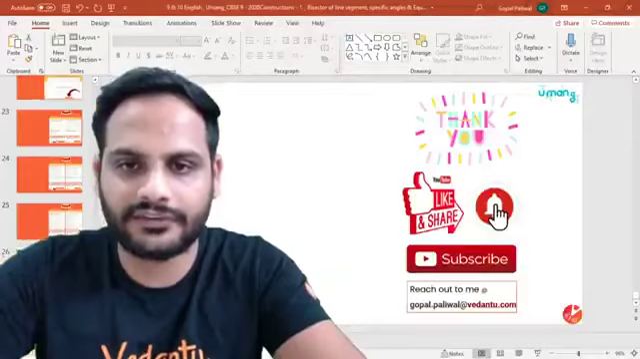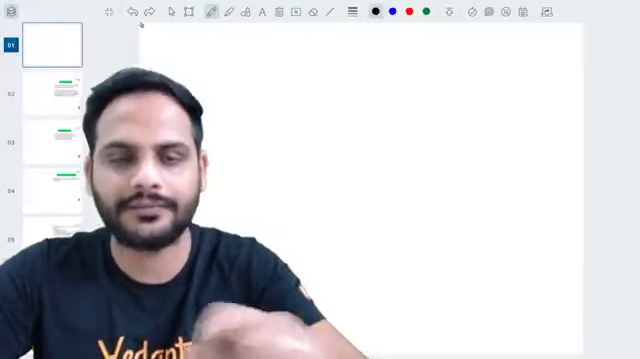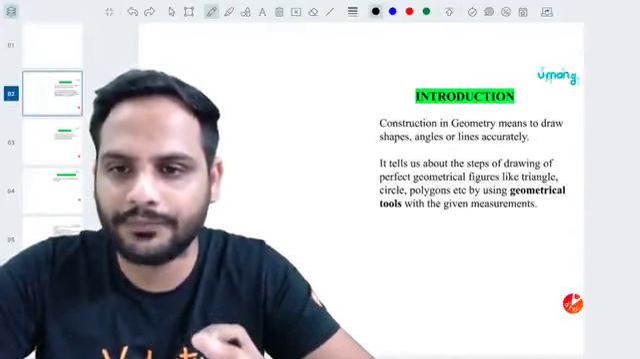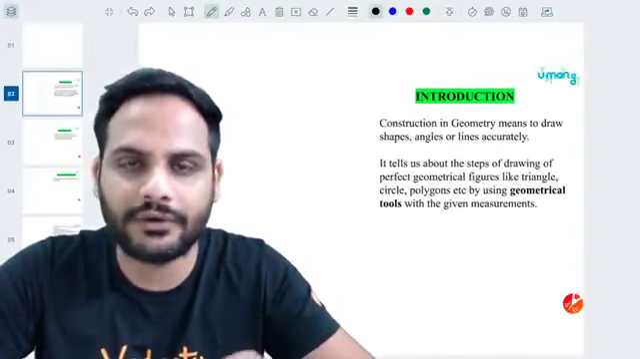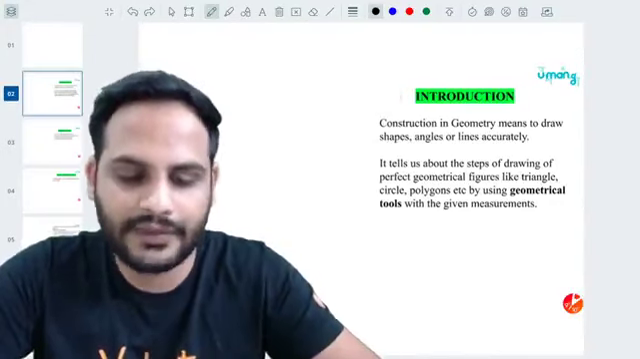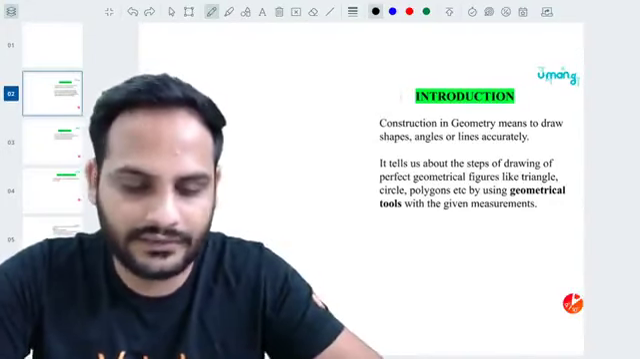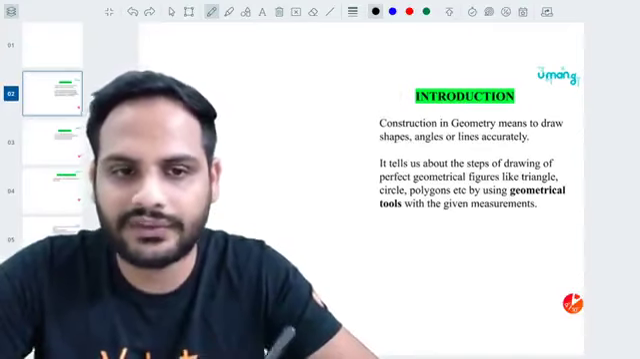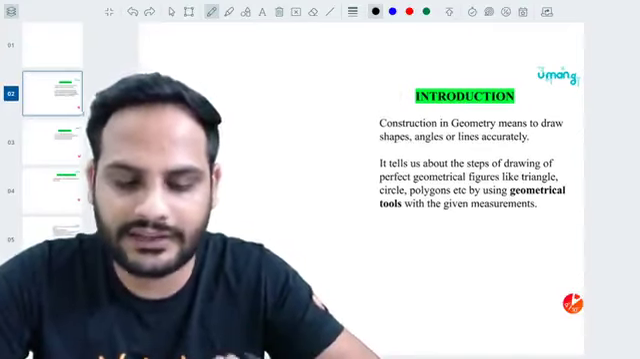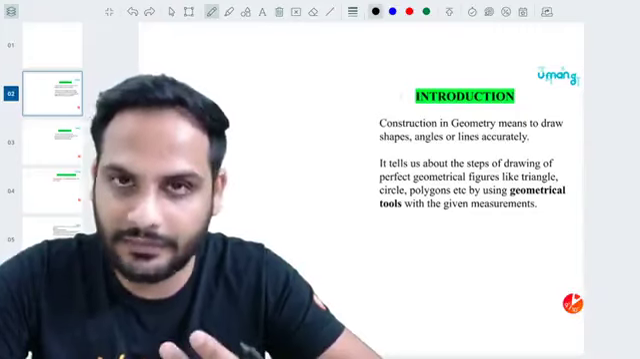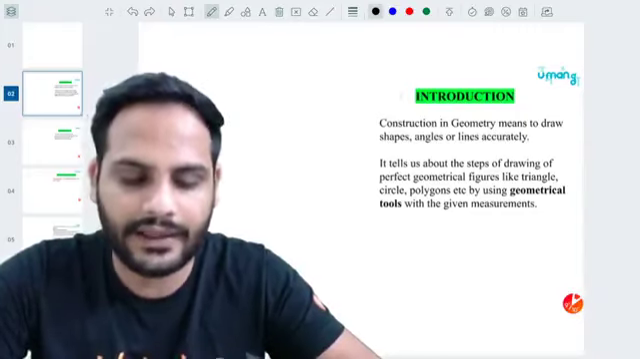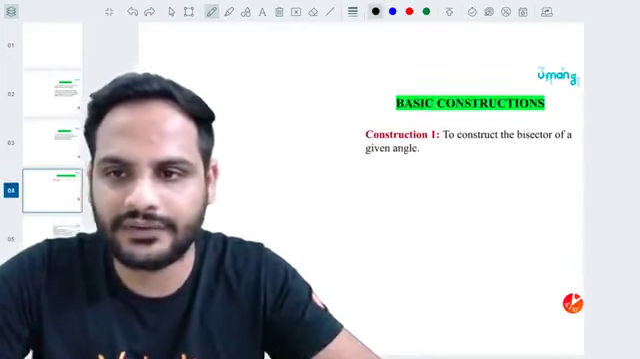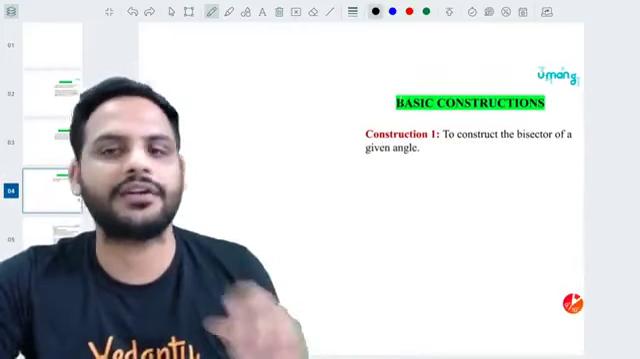So, the first part is construction, which we are going to do using the help of your geometry box. That means mostly your pencil, protractor, scale and compass. These are the four things which we are going to use, and using them we'll first be constructing angles. We'll be drawing the angle bisector for any angle, and then the perpendicular bisector. So let us start with the construction of the bisector of a given angle.